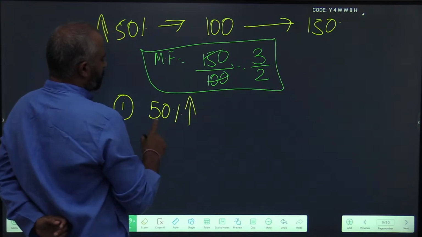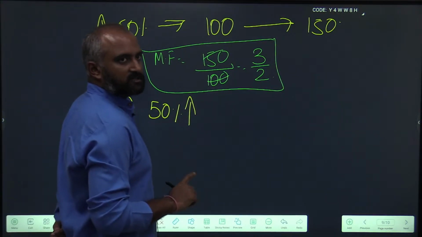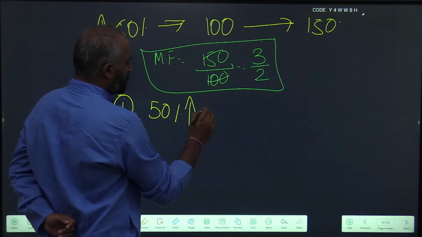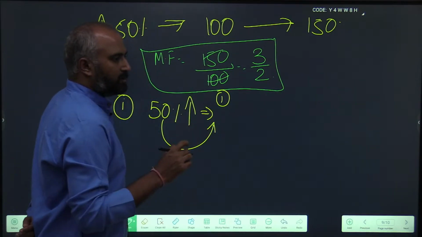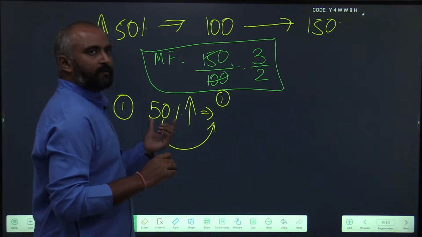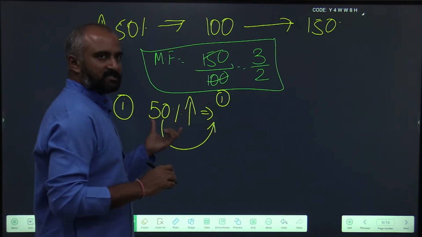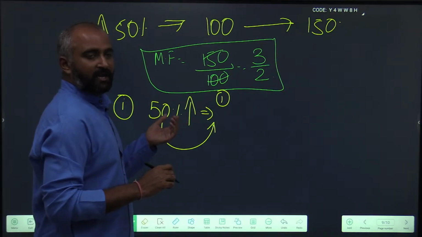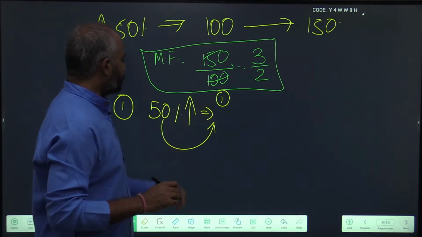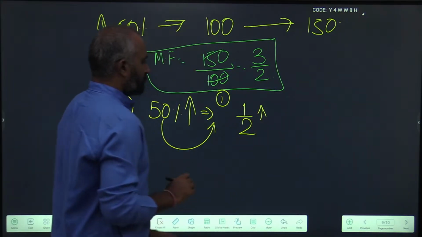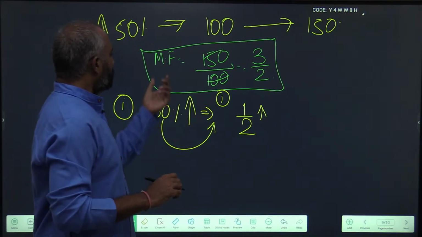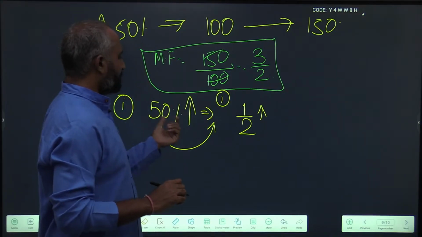Suppose there is an increase of 50%. Step 1 is write its equivalent fractional form. This is in the percentage form, 50%. Write its equivalent fraction form. What is its equivalent fraction? 1 by 2. So to find out multiplication factor directly, it is 1 by 2.